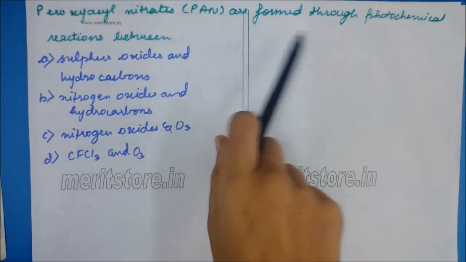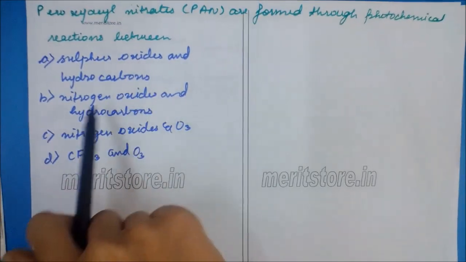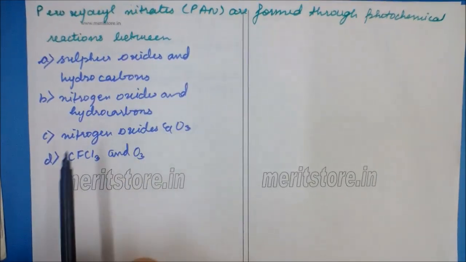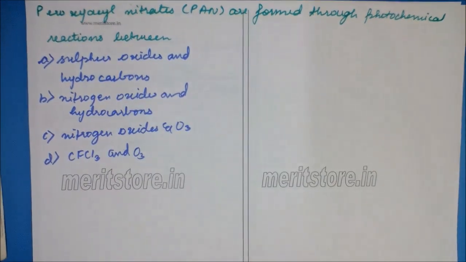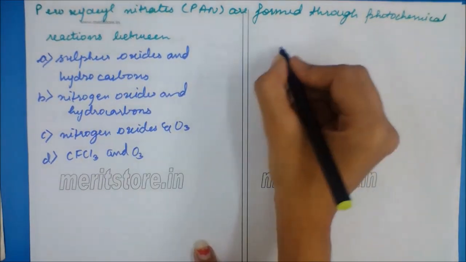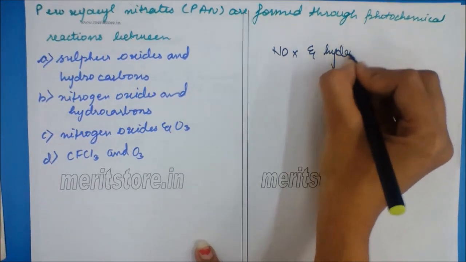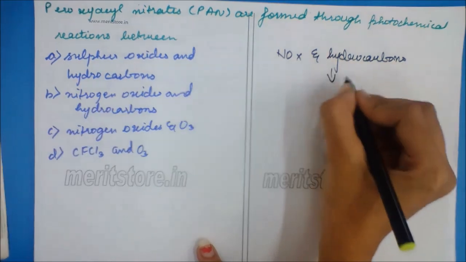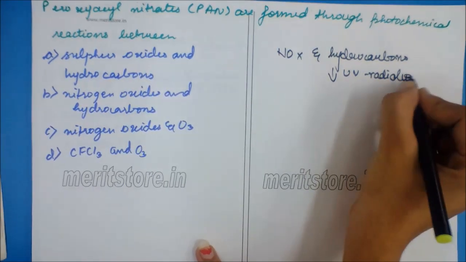Peroxyacyl nitrates, PAN, are formed through photochemical reactions between sulfur oxides and hydrocarbons, nitrogen oxides and hydrocarbons, nitrogen oxides and O3, CFCl3 and O3. Peroxyacyl nitrate PAN is produced due to reaction between NOx and hydrocarbons under the effect of UV radiation of sunlight.